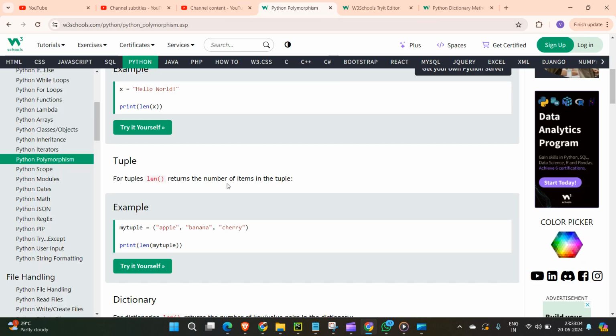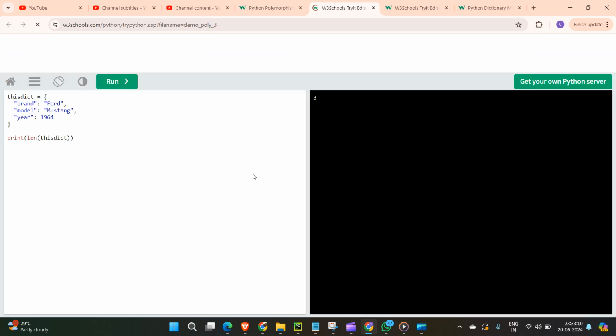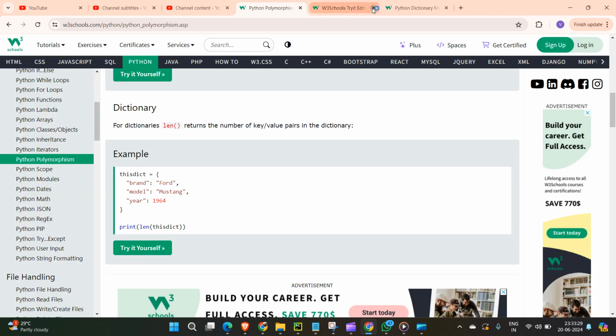I hope now you got the clarity. If you check the length of this particular dictionary, it also gives three. Why? Because it has a key and a value, and this entire thing is considered one item, this is another item, and this is another item. So a total of three items, and that's why the length of this dictionary is three. So that's the concept of polymorphism, guys, and you can see it with this example also.